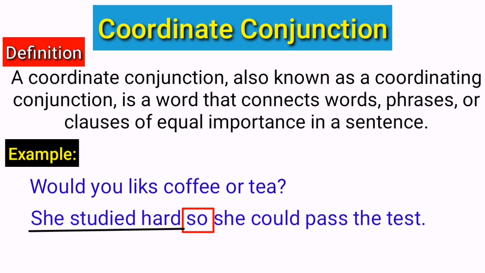The second independent clause is "she could pass the test." This clause tells us why the subject of the sentence studied hard. The word "so" can also be used as a subordinating conjunction, but in this case it is used as a coordinating conjunction. As a coordinating conjunction, "so" is used to join two independent clauses together in a compound sentence.